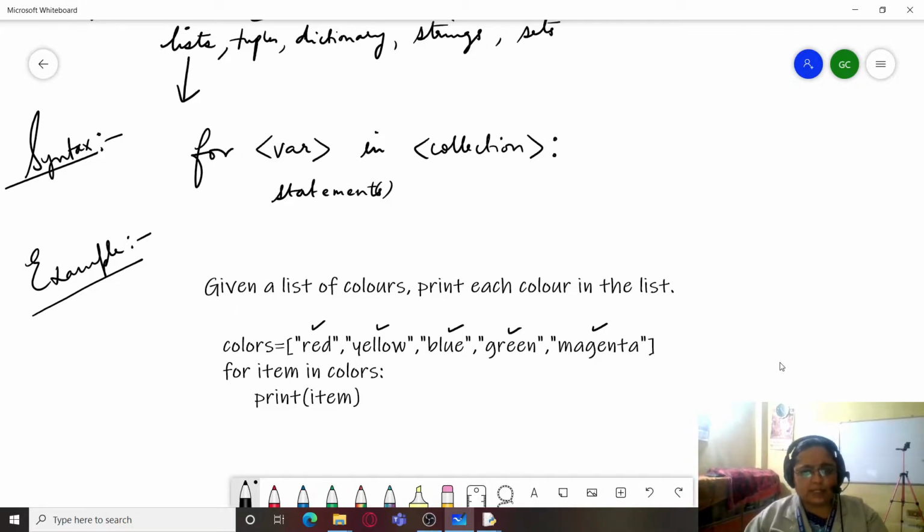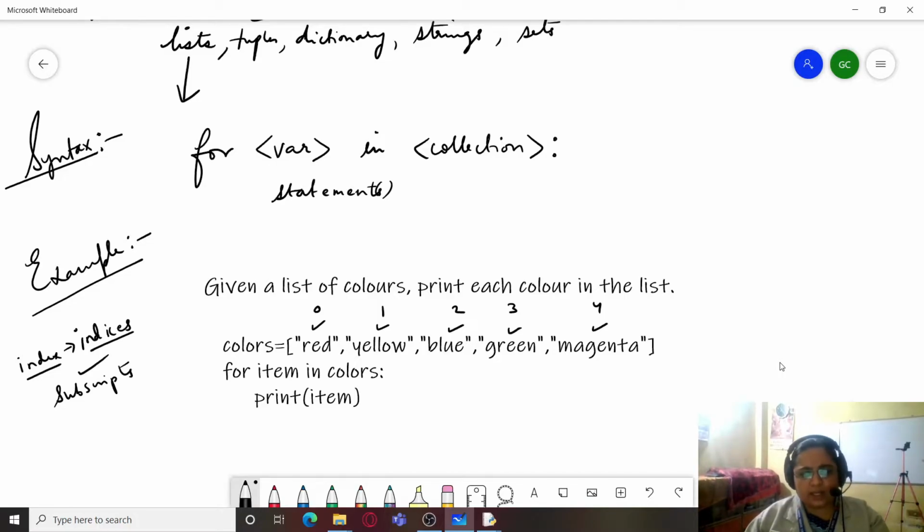We already know that lists contain a list of elements which are marked by ordinal numbers or indices, that is subscript. Indices is the plural of index. If we are talking about only one number, that will be index, and if we are talking about multiple values, it will be indices. They are also known as subscripts. So 0, 1, 2, 3, 4. You can see over here that each of these elements is numbered. So each of these elements has a particular ordinal number which is known as a subscript.